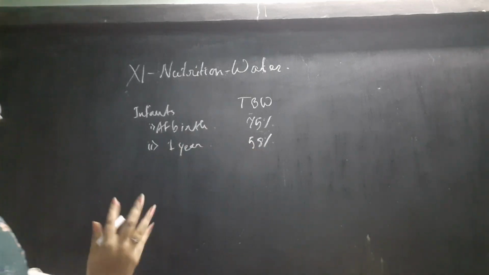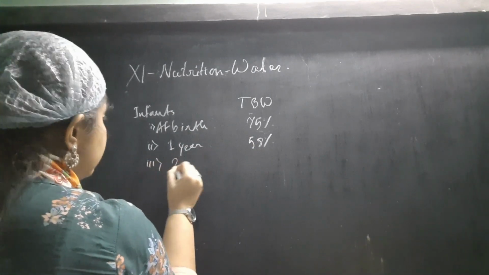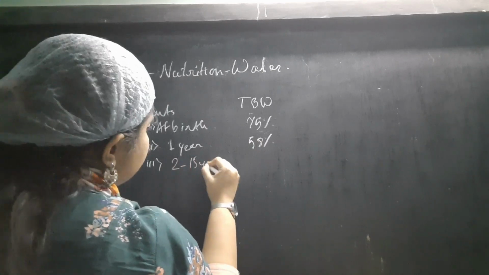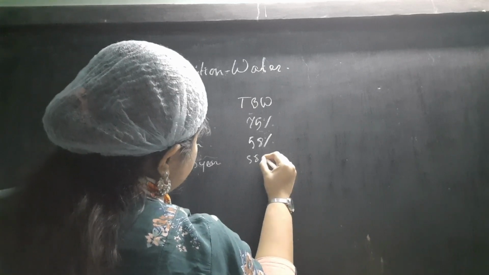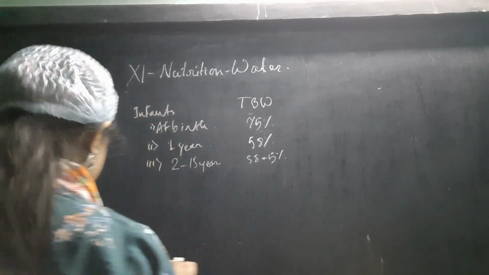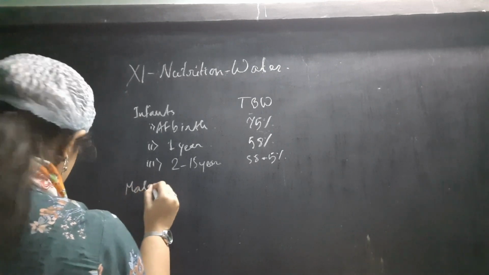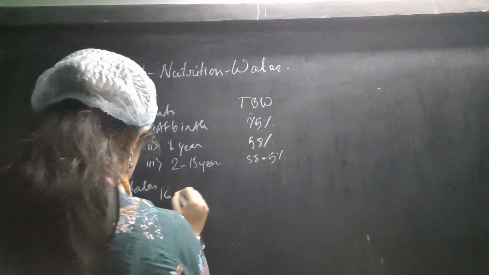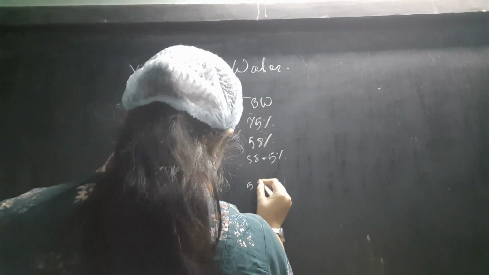it is only 58%, and then from 2 to 15 years of age, it usually continues at about 58%. After that, going to the males: for males of 16 to 30 years, it is about 58.9%.